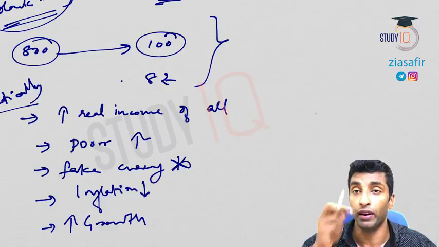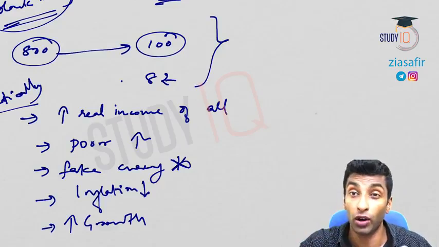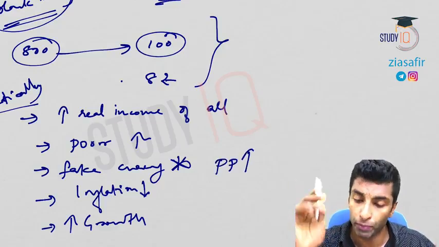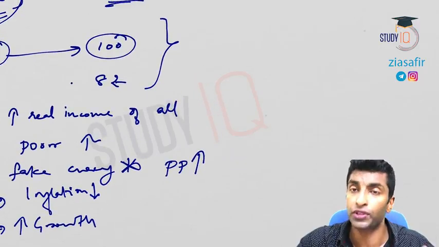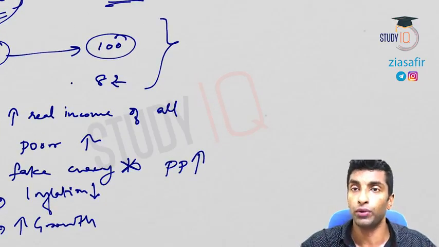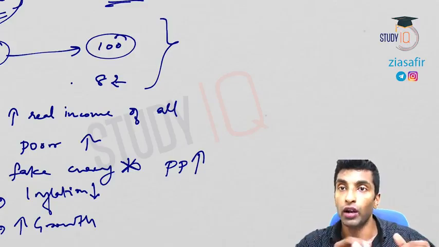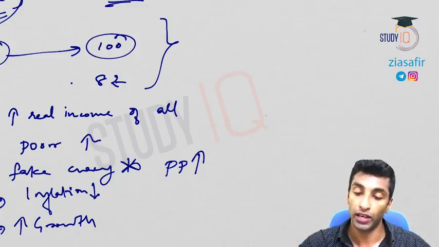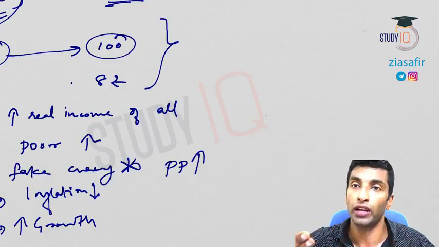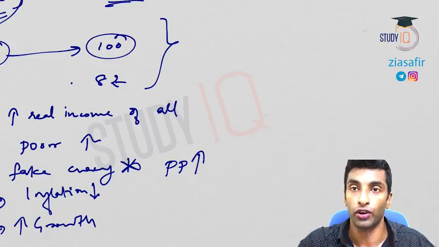Theoretically, this is what is actually going to happen. Once the price of items comes down, there are a lot of advantages. Life of the poor will improve. Purchasing power of the poor will improve drastically. Earlier, let's suppose your salary was 100. The items which you could have bought, now you can buy more items. The purchasing power actually improved. So real income actually improved because inflation is not there.